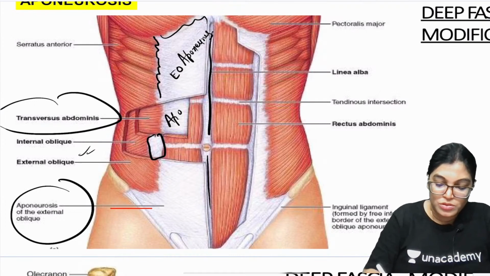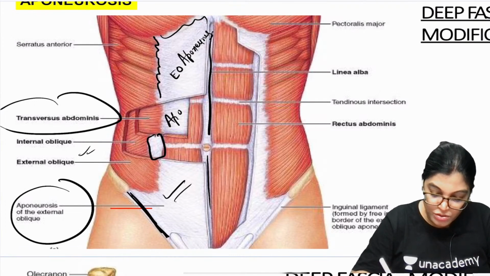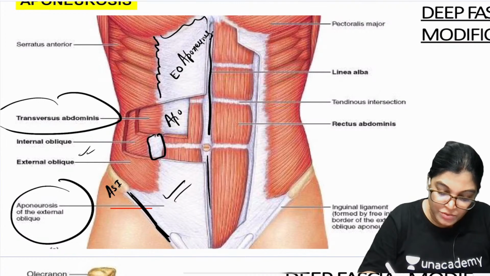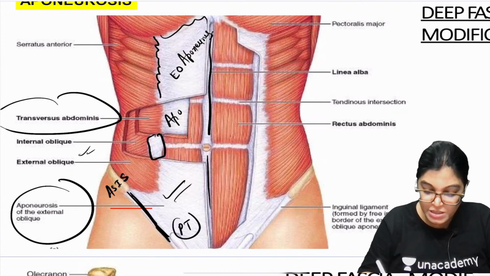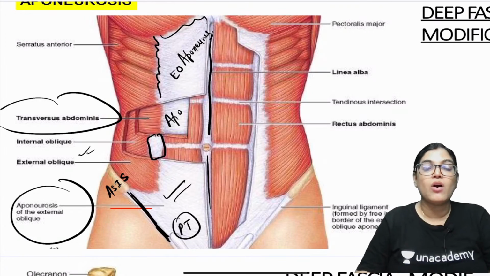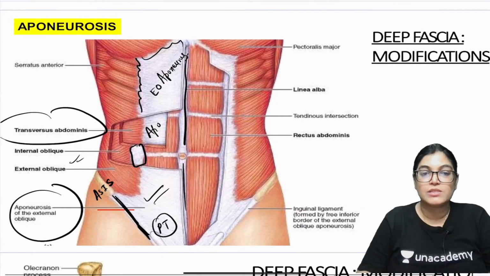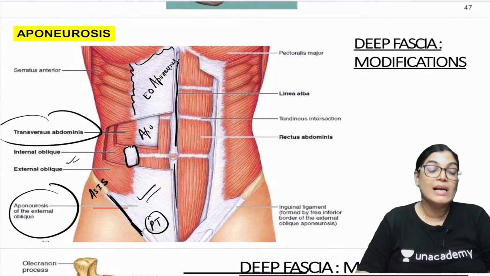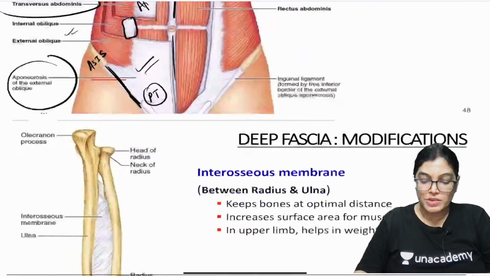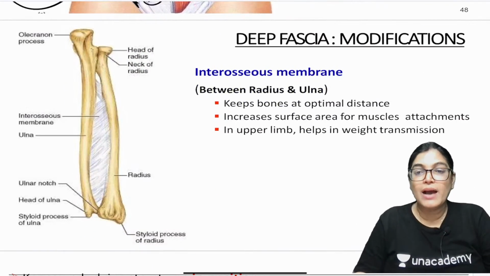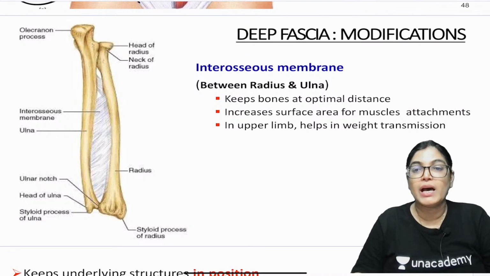This is the aponeurosis of the external oblique muscle, which also leads to the formation of the inguinal ligament extending from the anterior superior iliac spine to the PT, that is, the pubic tubercle. So all these flattened parts of the muscles which you are seeing in the anterior abdominal wall are modifications of deep fascia.